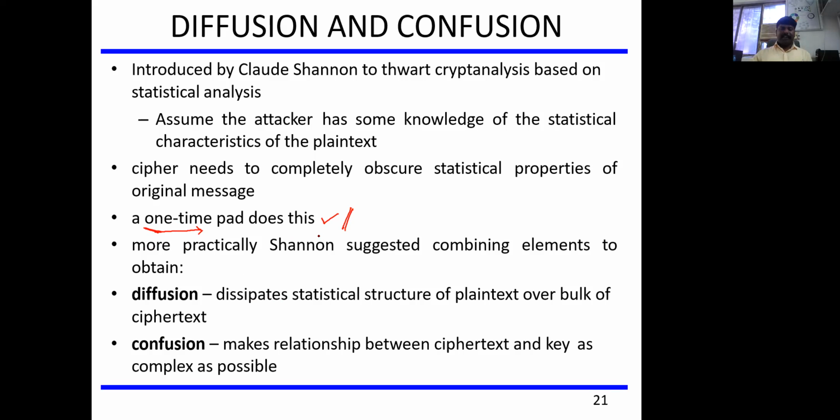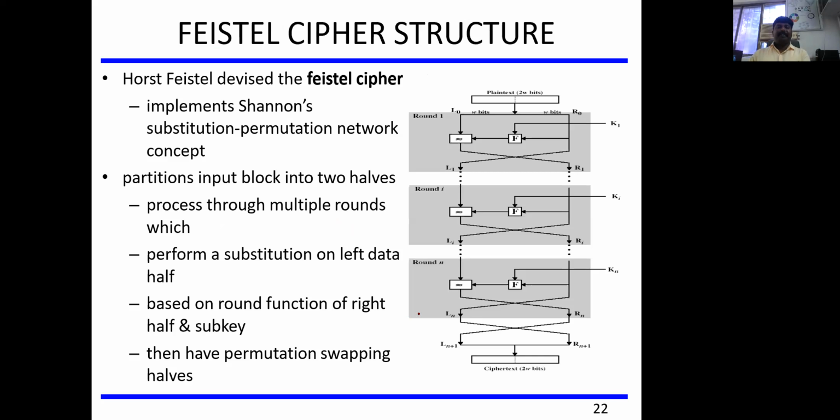Again, when we talk about the diffusion technique, it dissipates the statistical structure of the plain text over bulk ciphertext, and when we talk about confusion, it makes the relationship between the ciphertext and the key as complex as possible. With the help of substitution as well as permutation techniques, the diffusion as well as confusion techniques can be achieved.